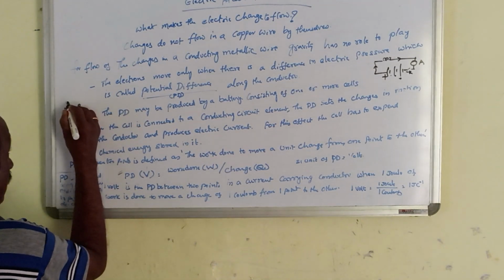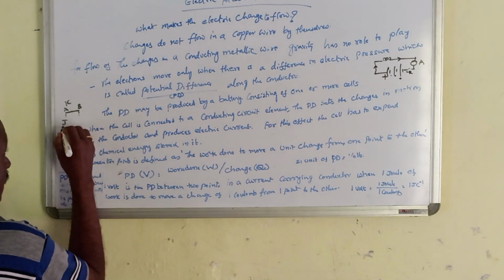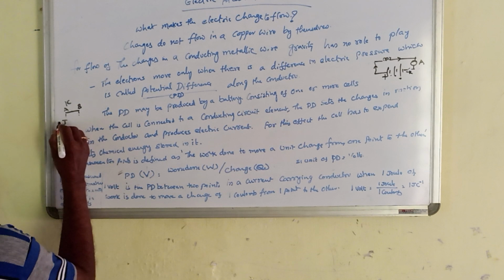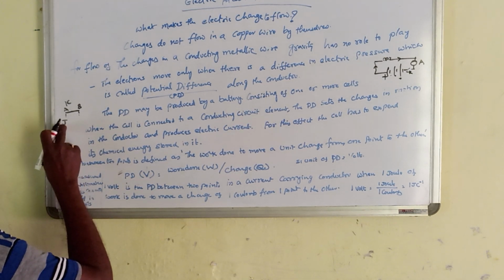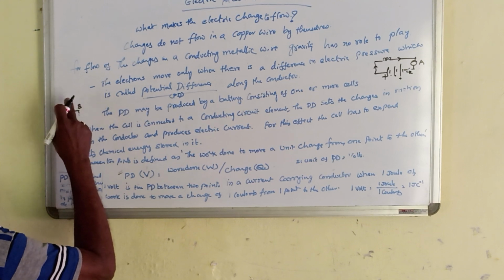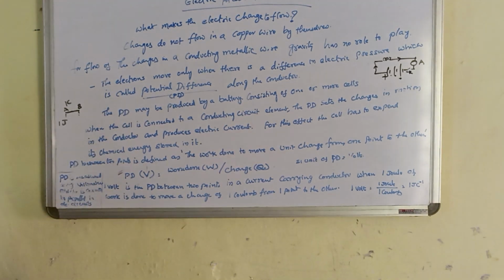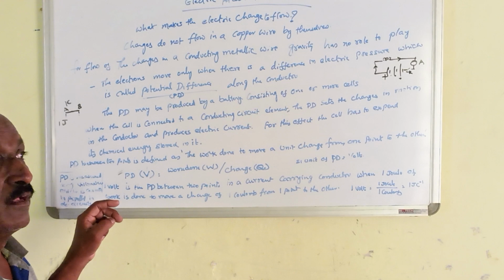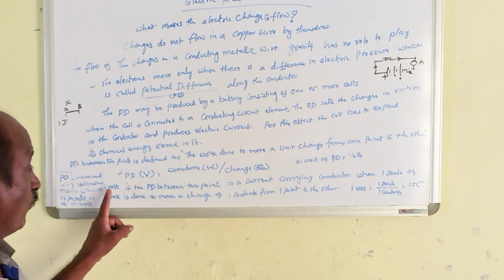Here charge is 1 coulomb and work done is equal to 1 joule. Okay, 1 joule of work is done in order to move 1 coulomb of charge from point A to B. That is the definition of the volt.